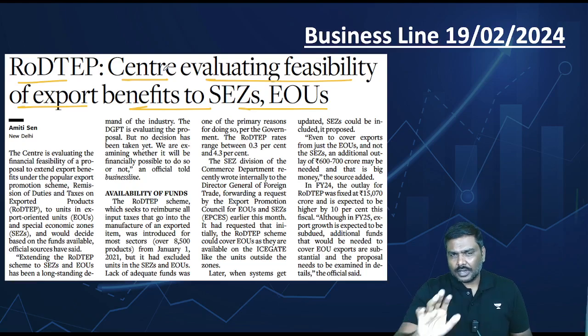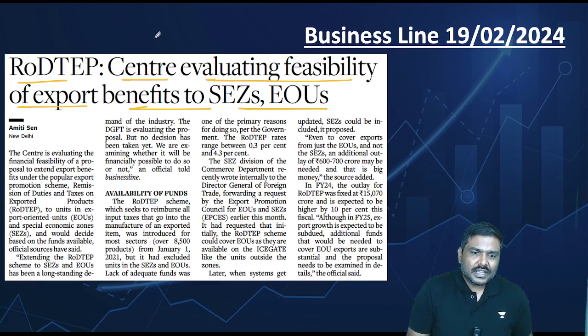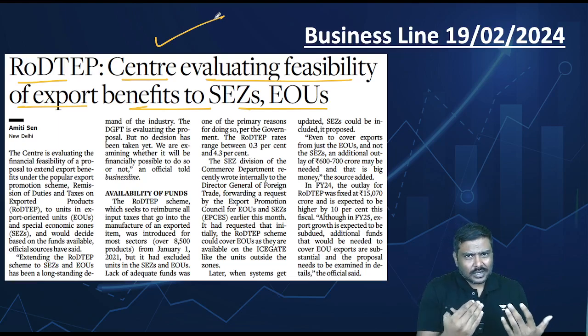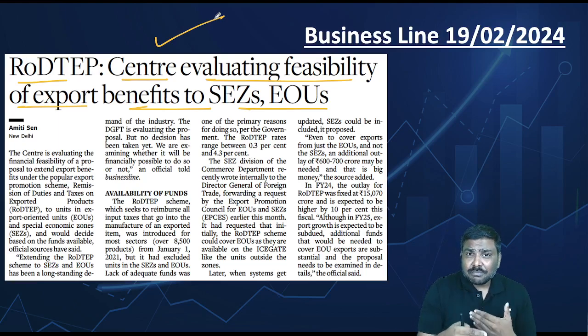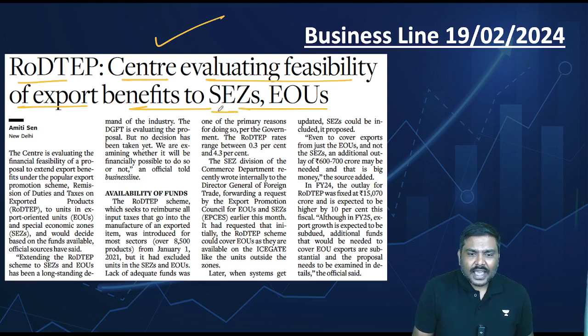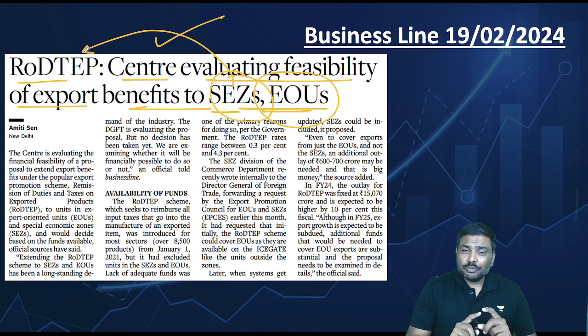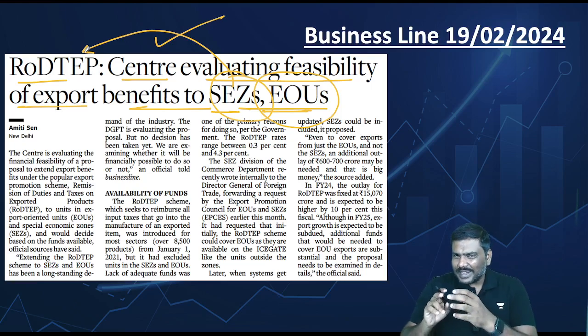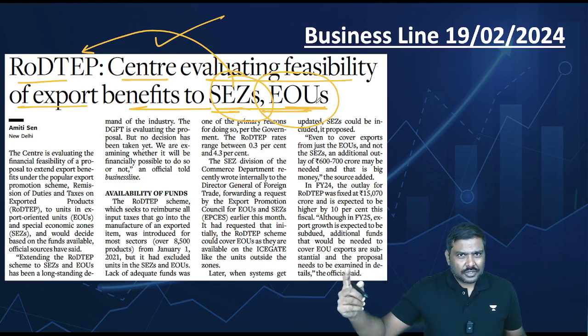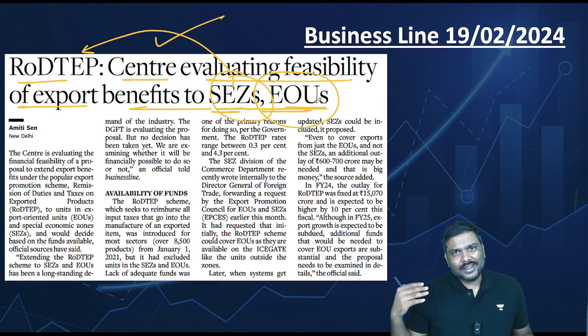But now the article simply says there is a discussion happening between different ministries under Government of India, and it is expected that going forward the SEZs as well as export oriented units will also be included under the RoDTEP scheme in order to provide certain tax remissions, tax benefits to these units, and their export potential, export benefits will start increasing.